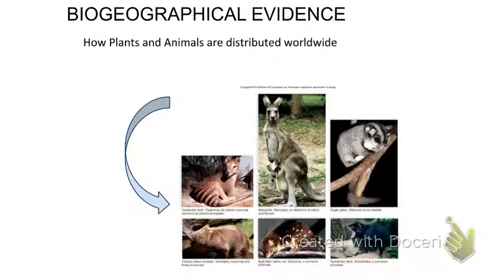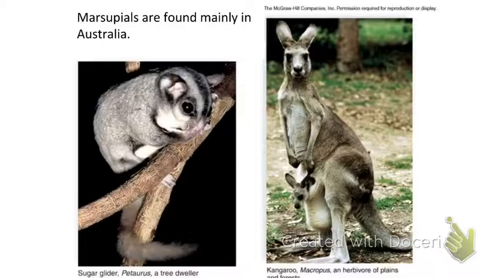And then you can also see how plants and animals are distributed worldwide. The fact that animals that are closely related have fossils found closer to each other means it would make more sense if they evolved from that particular species. So marsupials are mainly found in Australia. Here's a sugar glider and a kangaroo, but they're all marsupials, meaning if they came from a common ancestor, they should probably be found in the same place.